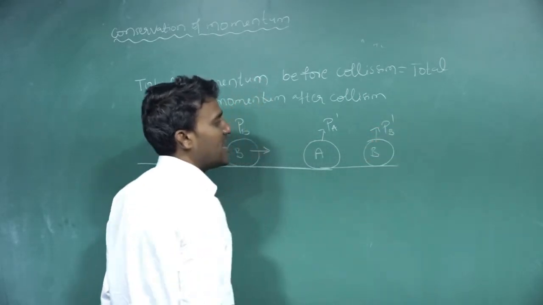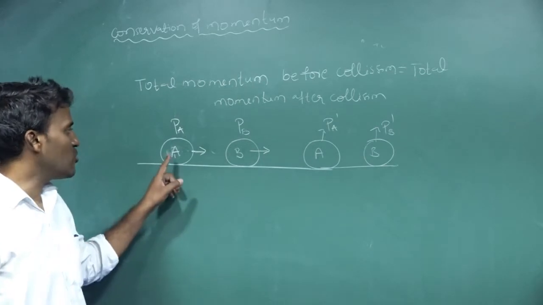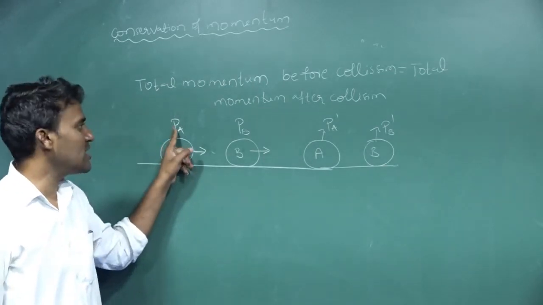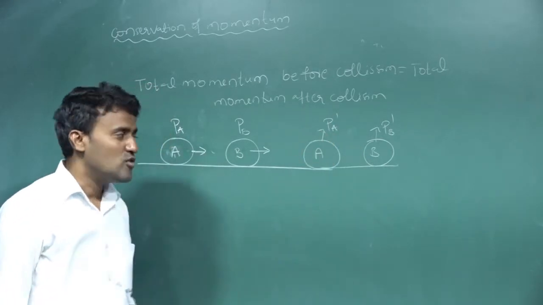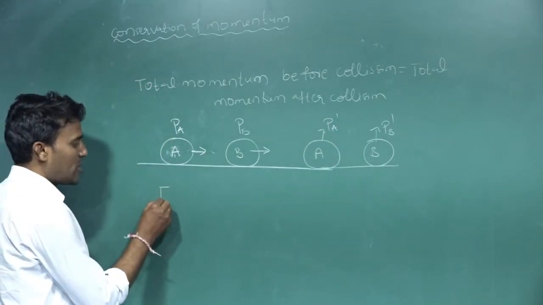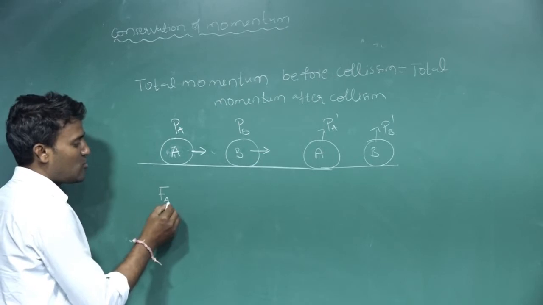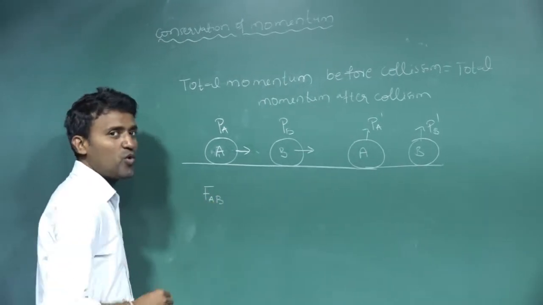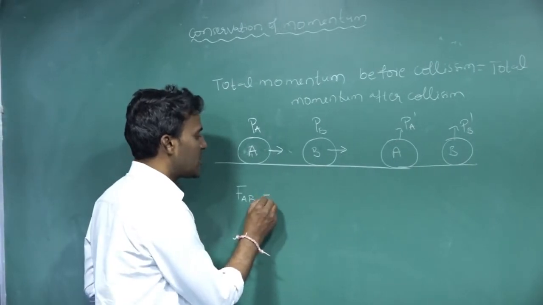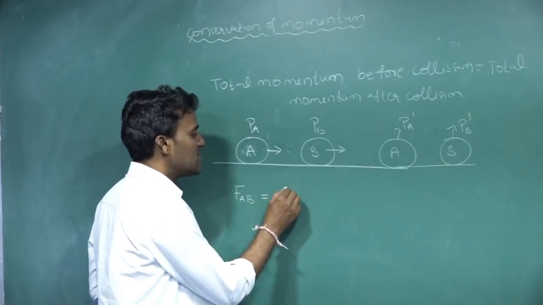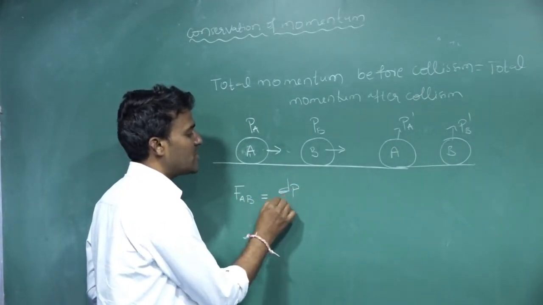Initial momentum of body A is PA and final momentum of body A is PA dash. The force acting on A due to B is equal to, how we can write, dP divided by dt.